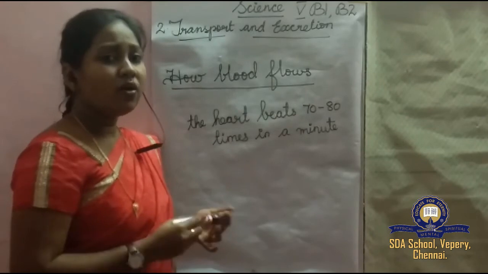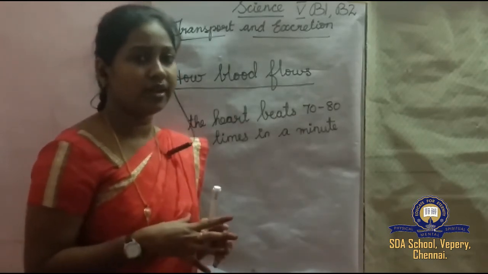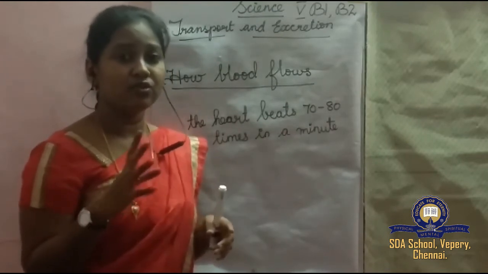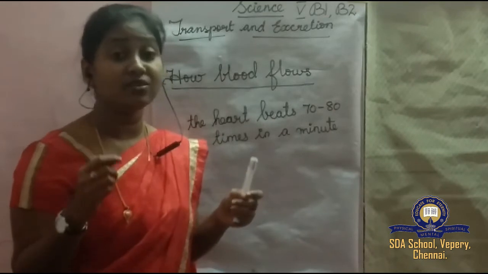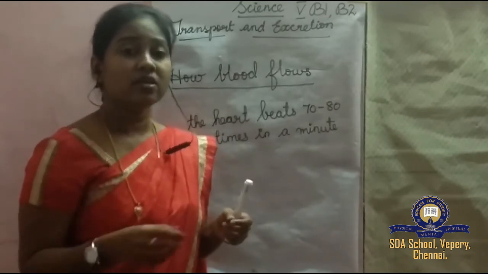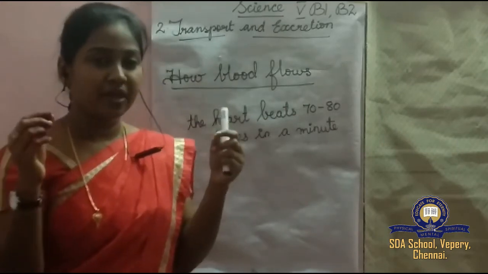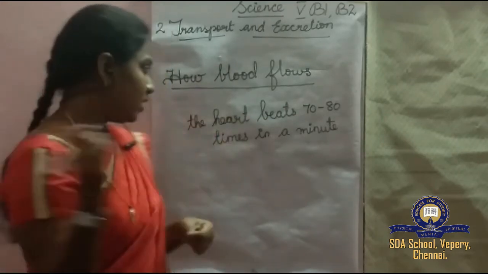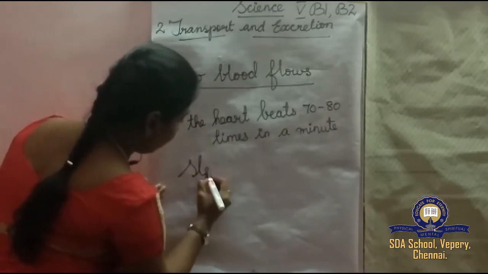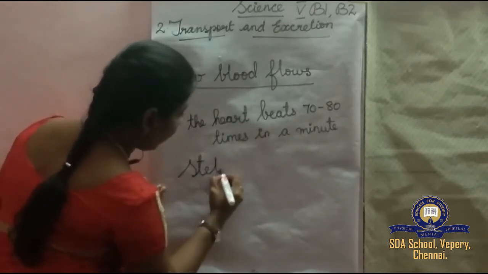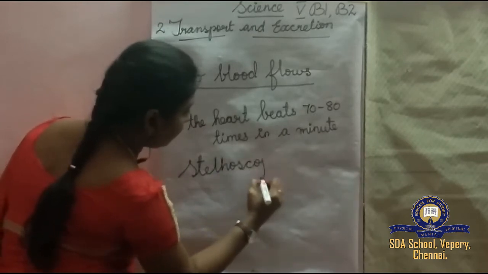Whenever you are sick, you go and consult the doctor, right? What does the doctor do first? He checks your temperature and listens to your heartbeat. How will he listen to your heartbeat? He'll have a stethoscope. Have you seen a stethoscope? Spelling is S-T-E-T-H-O-S-C-O-P-E.